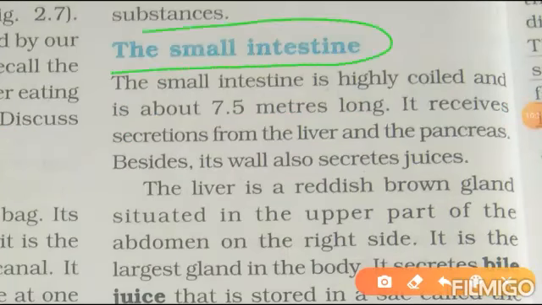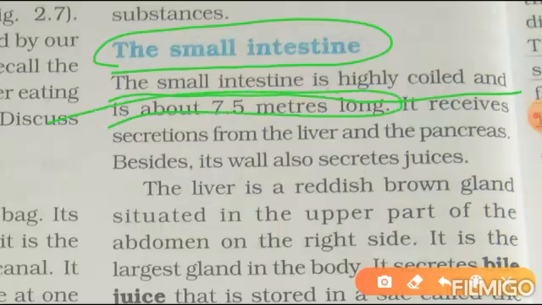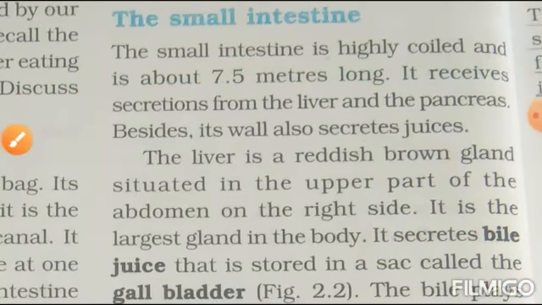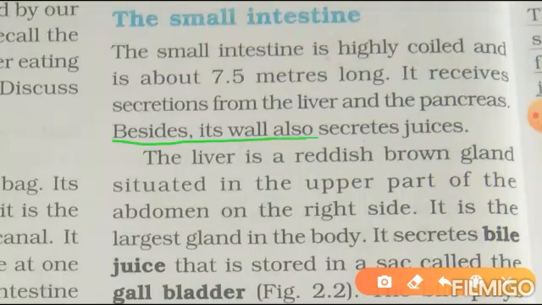The small intestine. The small intestine is highly coiled and about 7.5 meters long. It receives secretions from the liver and the pancreas. Besides, its wall also secretes juices.